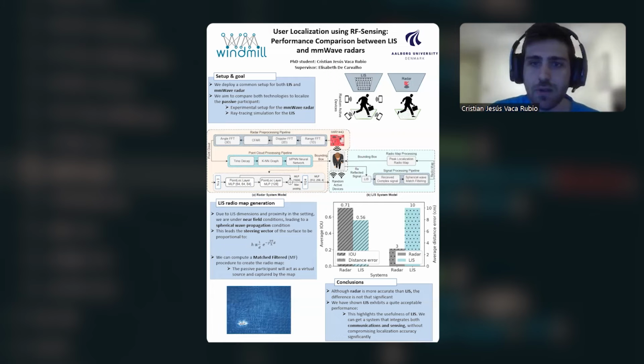In this radio map, the user, the target, acts as a virtual source. This virtual source is detected in the radio map by just doing a peak localization. In this way, we are able to compute the bounding box and infer the localization of the target. Then we have the LIS radio map generation.